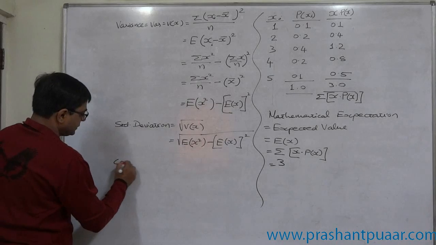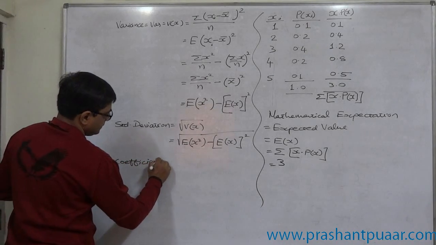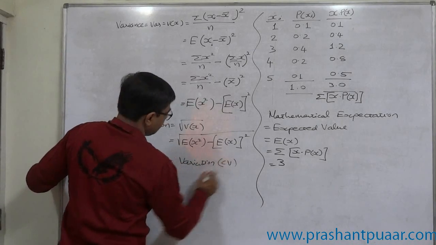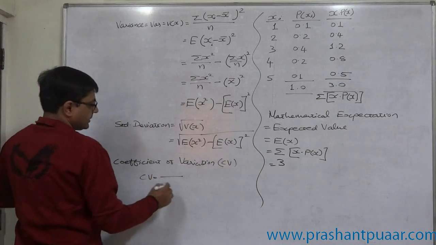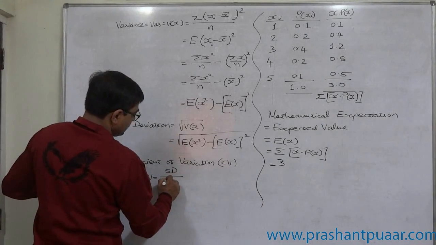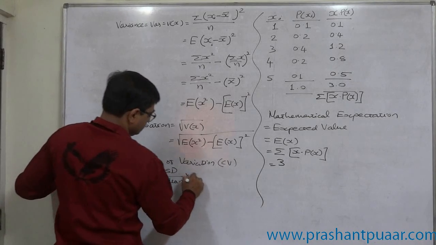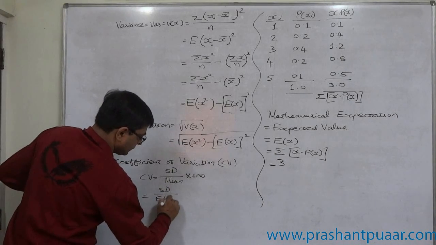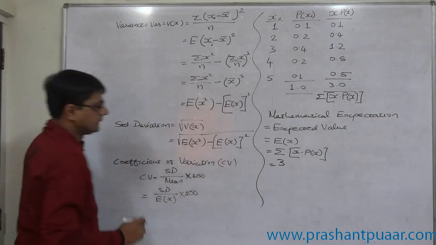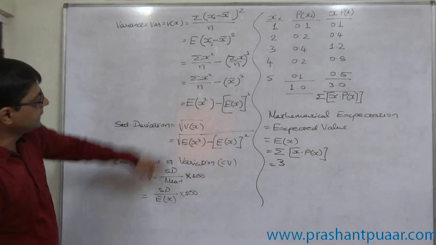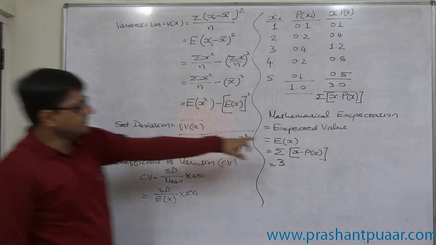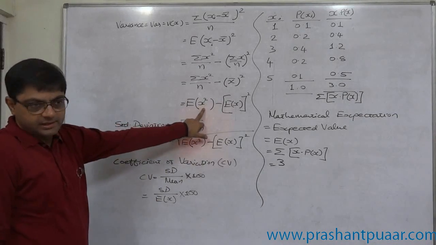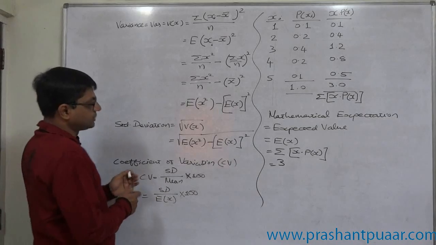And the last, coefficient of variation, popularly known as CV. CV is the percentage of standard deviation to mean. Now the question is, how to calculate variance? We need only one additional column: E of x square, that means expected value of x square.